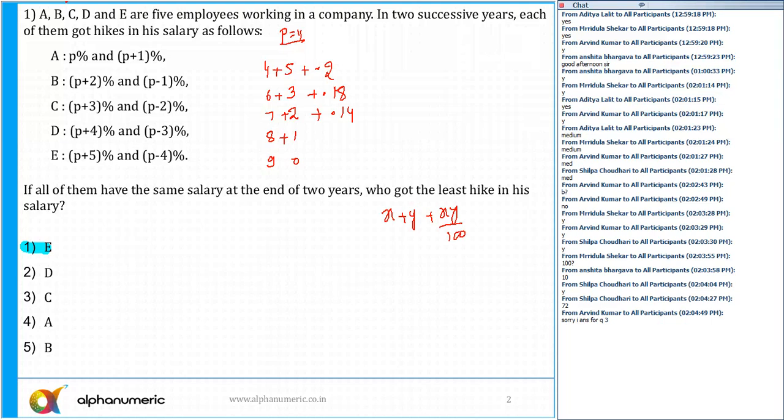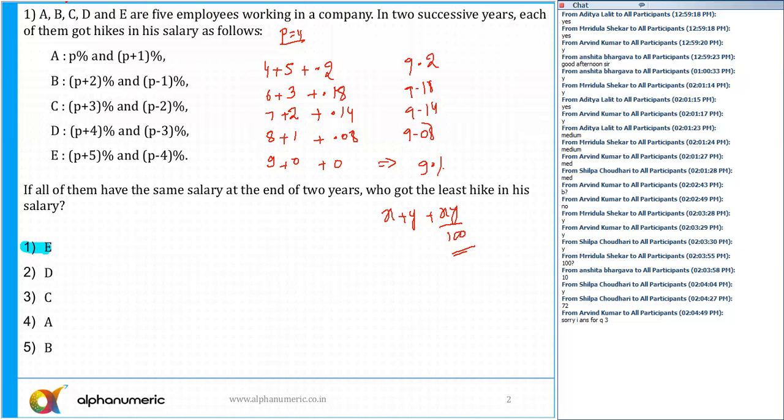8 plus 1 is 9 and then in that case I can say 8 into 1 is 8. So 0.08. XY by 100 and then 9 plus 0 plus 0 here. So you can observe quickly, here there is a growth of simply 9%. Here it is 9.08, here it is 9.14, here it is 9.18% and then 9.2%. It's not necessary you need to add.